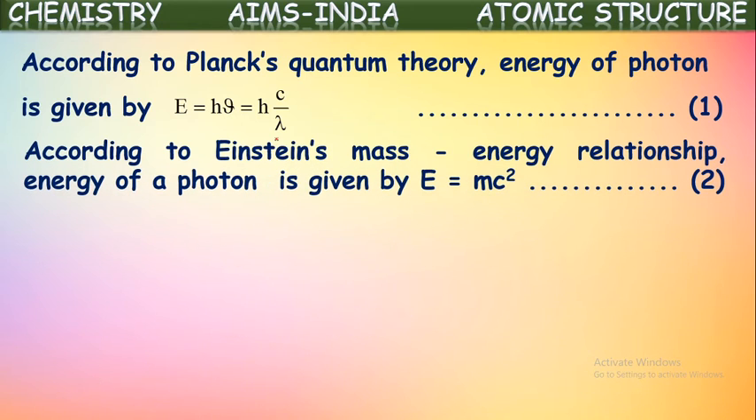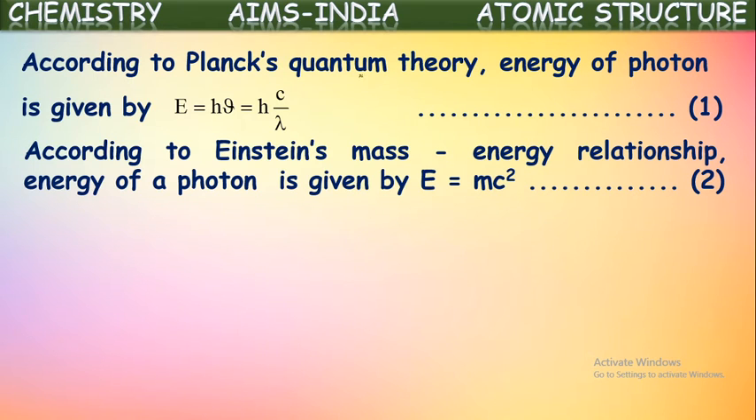The same energy can be given in wave nature also, particle nature also. According to Einstein's mass-energy relationship, the energy of a photon is given by E = mc². According to Einstein's theory, one more derivation is given for energy calculation as per the mass-energy relation, that is E = mc². So these two formulae can be applied for the energy of an electron, because the electron possesses wave nature as well as particle nature both.